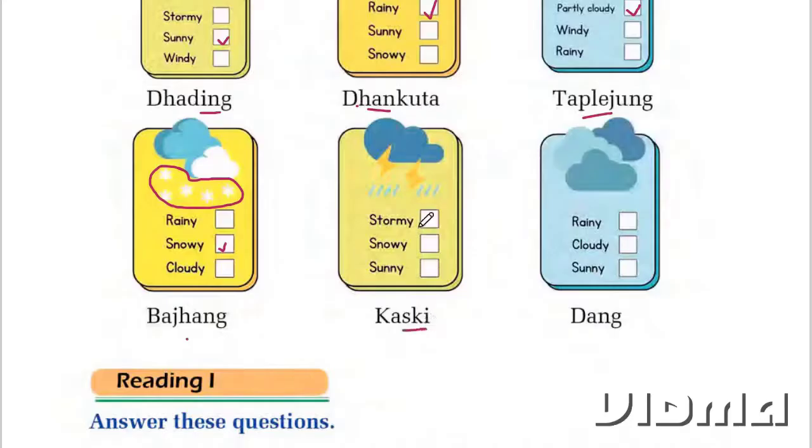For Kaski, look at this. Thundering. So the weather will be stormy. And then Dang, the weather will be cloudy. See the picture. The weather will be cloudy in Dang.